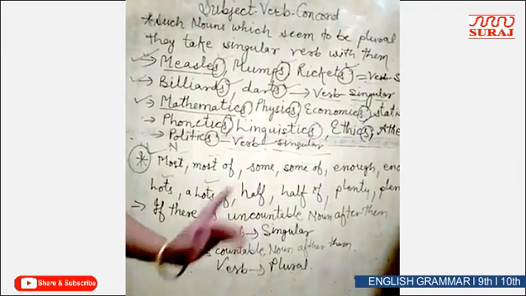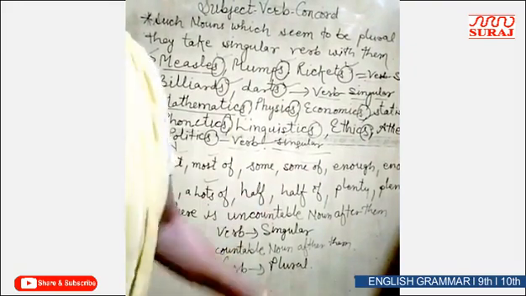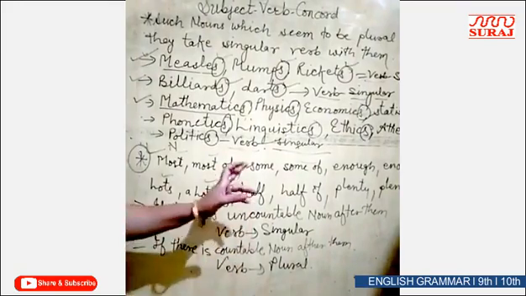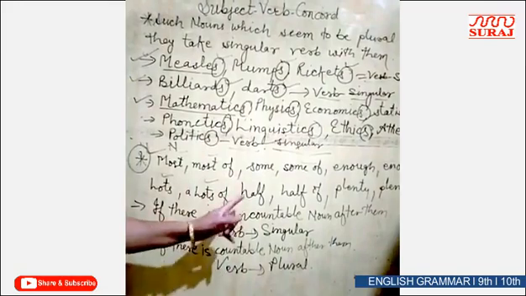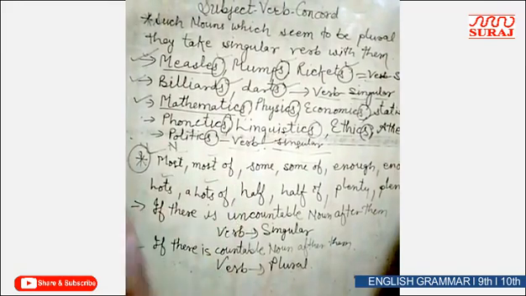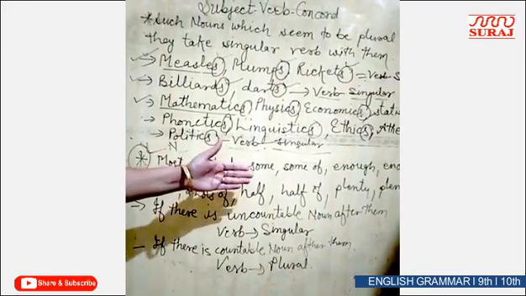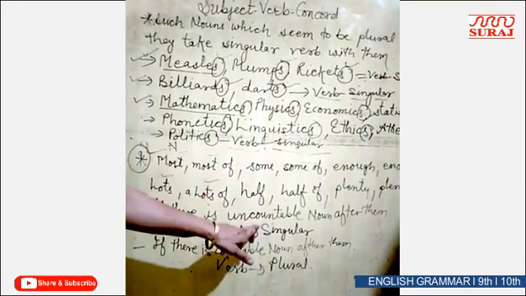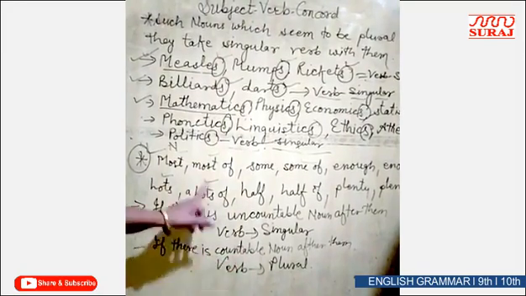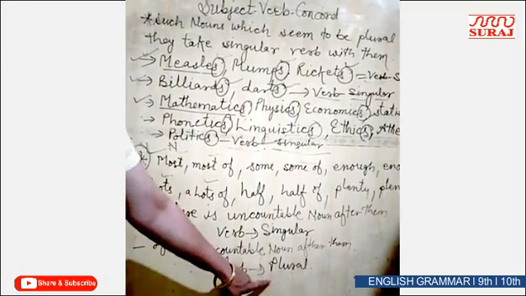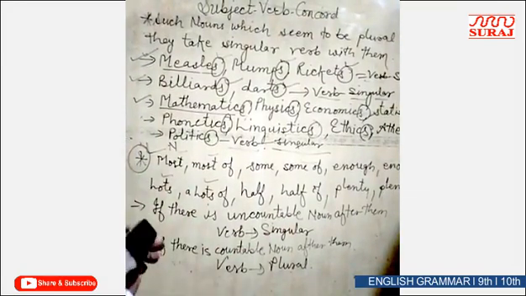These words you will find there, but if you find an uncountable noun after them, the subject will be considered a singular subject, and the verb will also be in singular form. If you find an uncountable noun there, then the verb will be singular. If you find a countable noun after these words, the verb will be plural, right? So look, I am giving some examples here.